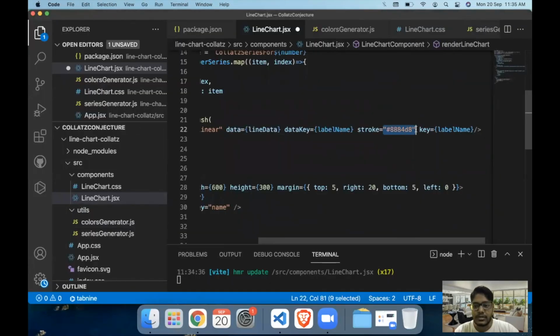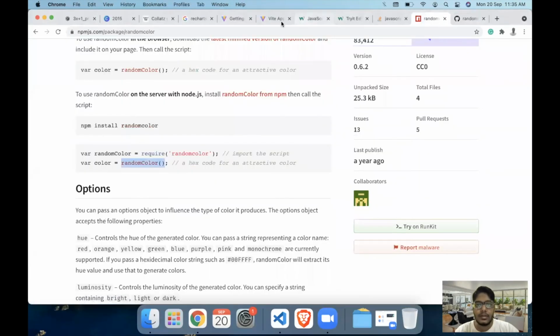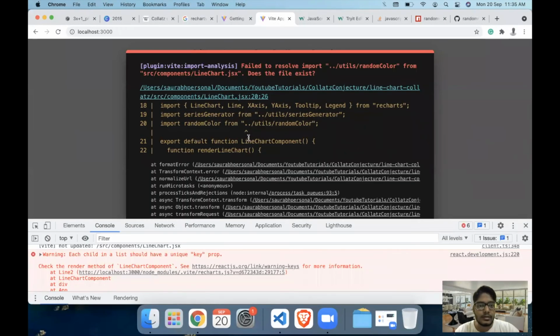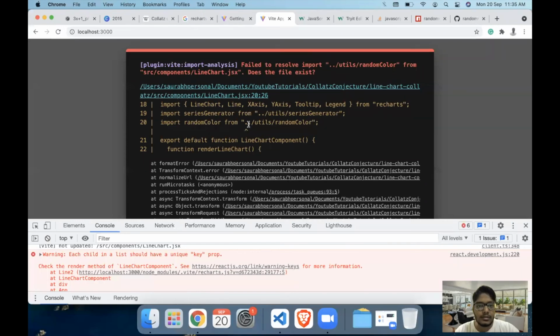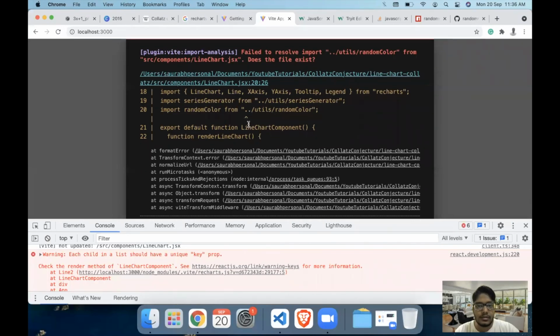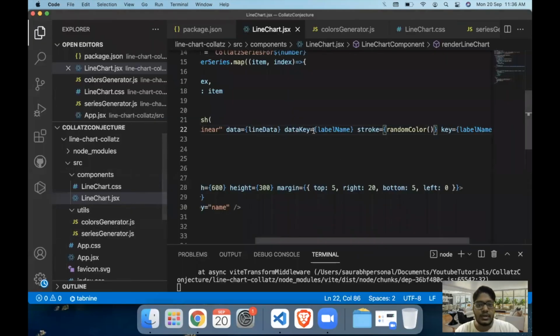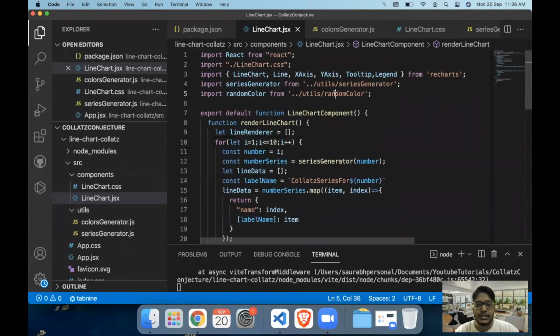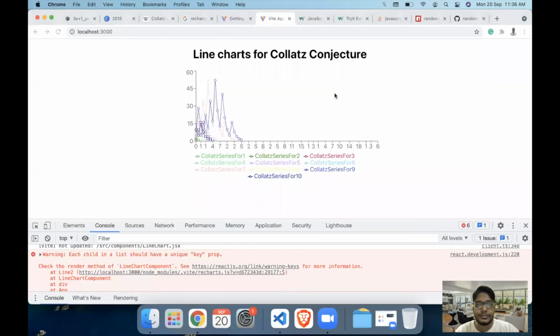So in this case, my stroke value will change. Okay, the name is color generator, so let's just name it as color generator. Now we have different colors for each of the lines.